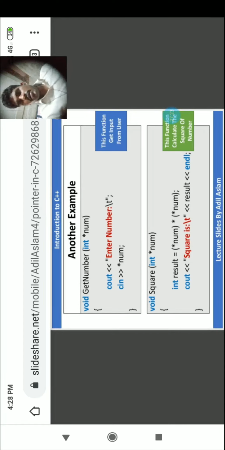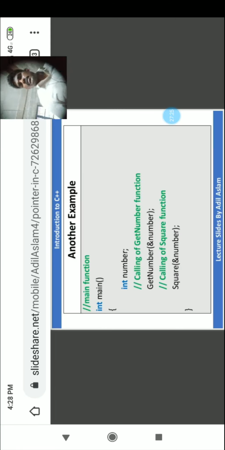Now the calling of the functions: int number, getNumber ampersand number. What is the meaning of ampersand? Address of the number. And square ampersand number. Square also gets the address of the number.